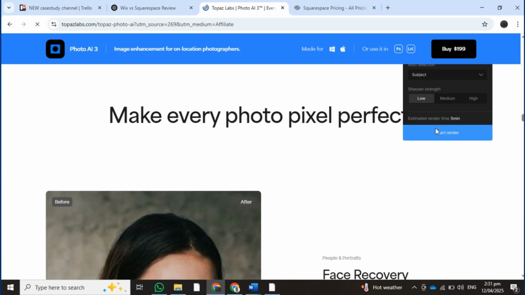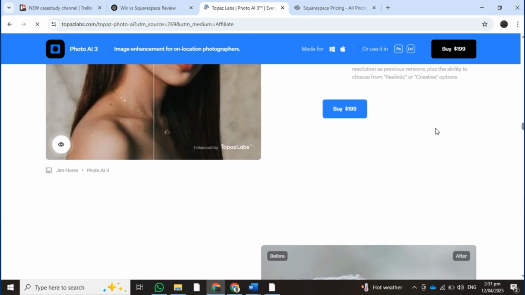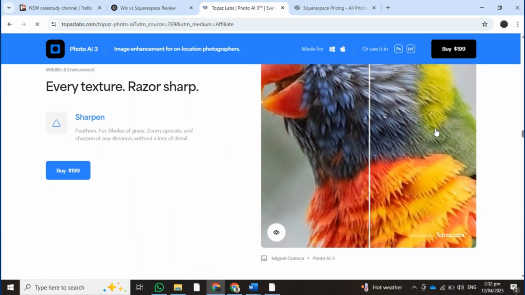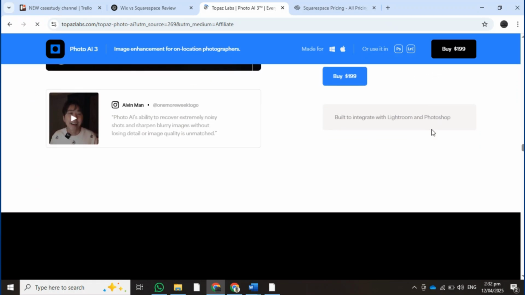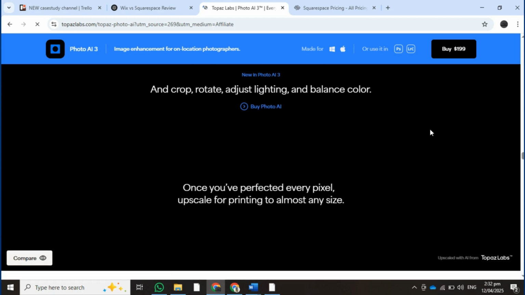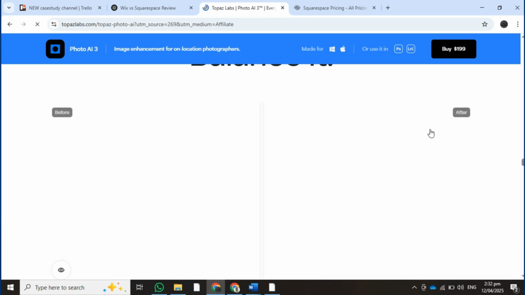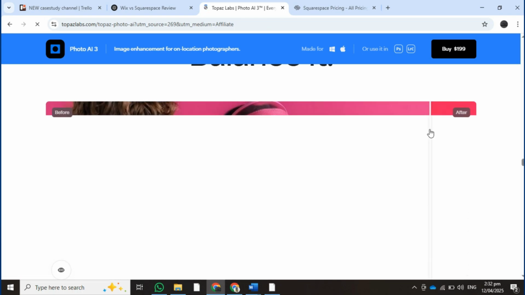Specialized tools like Topaz Gigapixel, Denoise, and Sharpen AI for specific editing needs. Very effective for photo restoration and improving old or low quality images. Great for photographers who need quick enhancements without complex editing.